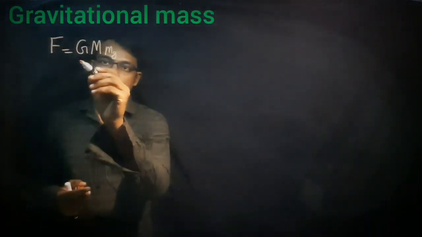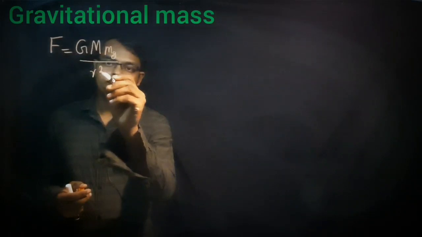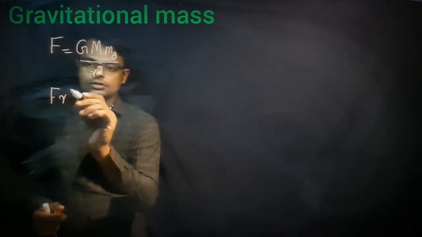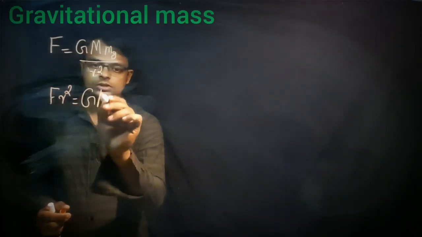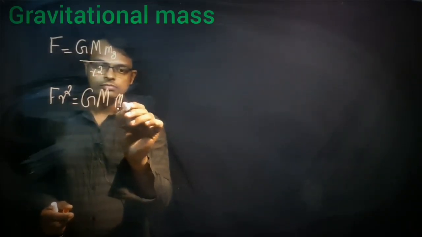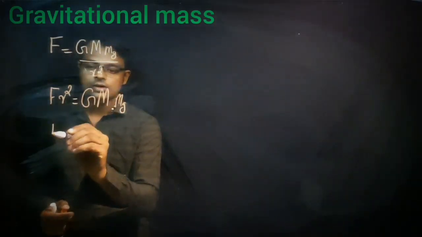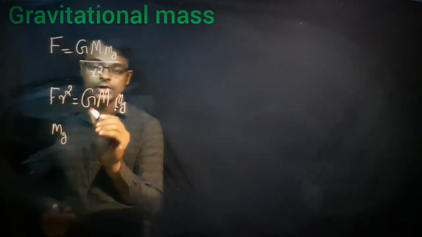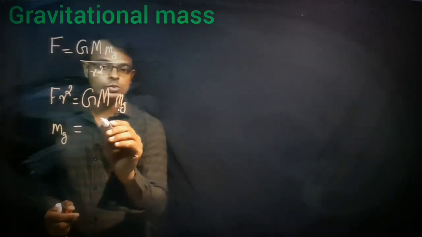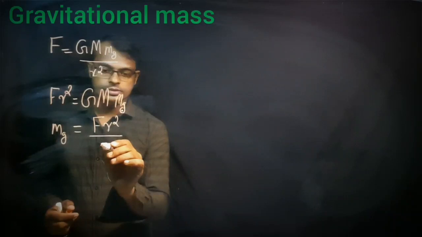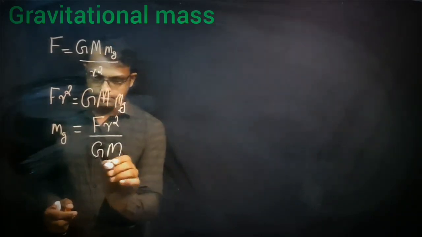So F r square is equal to G M mg, where M is the mass of the earth. So the gravitational mass of an object, mg, is equal to F r square divided by G M.